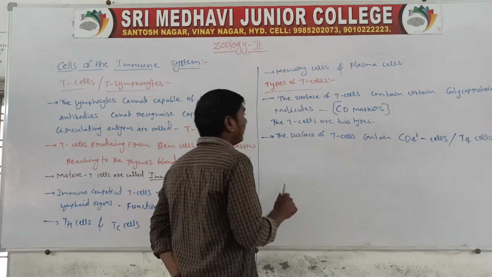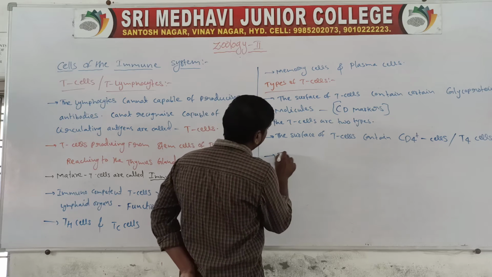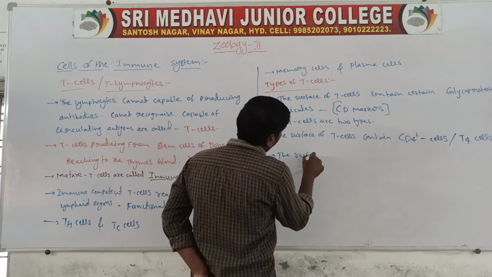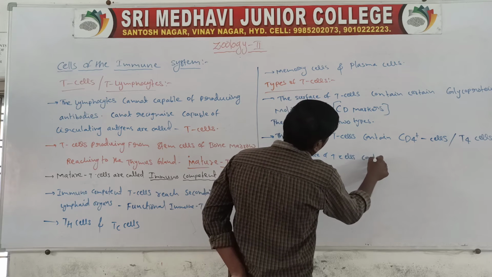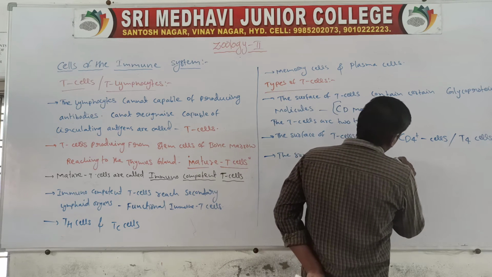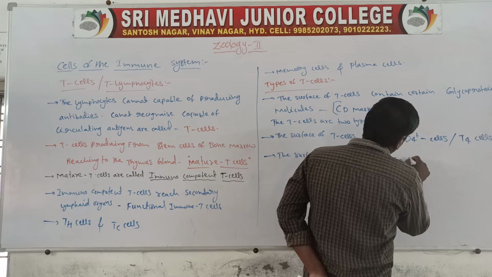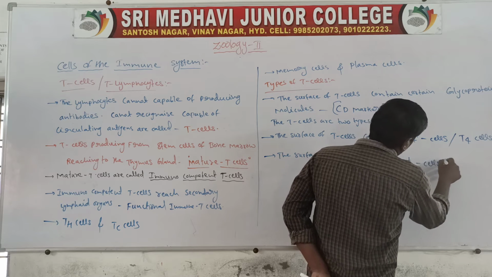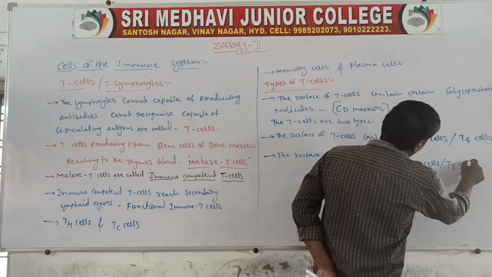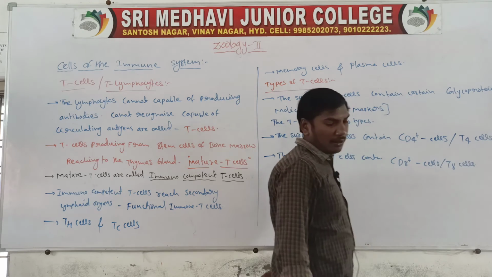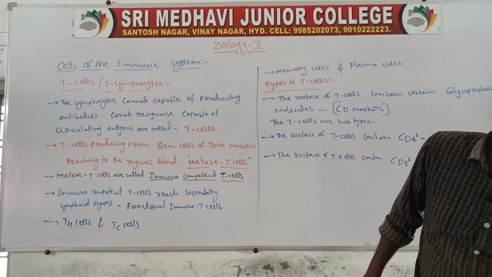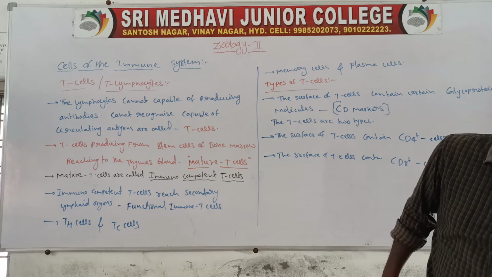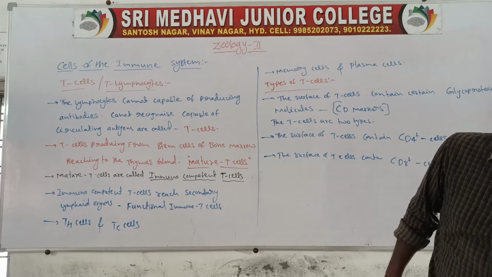Next, the surface of T cells contains CD8 markers, these are T8 cells. So the T cells are of two types, namely CD4 cells or T4 cells, and CD8 cells or T8 cells.